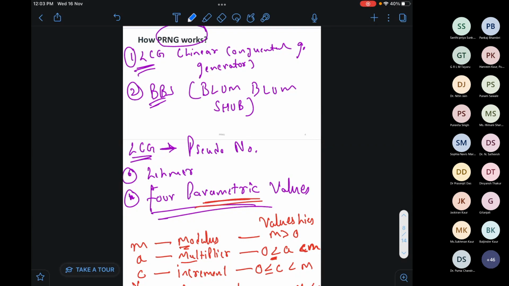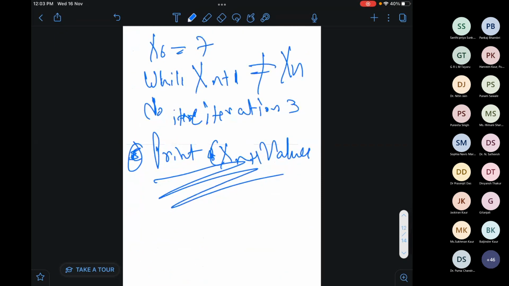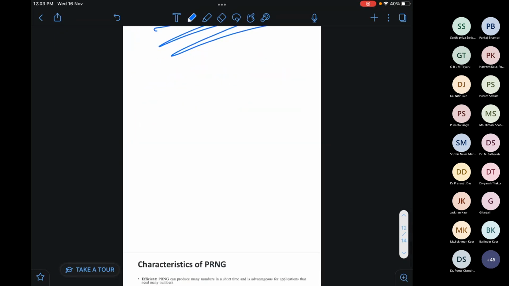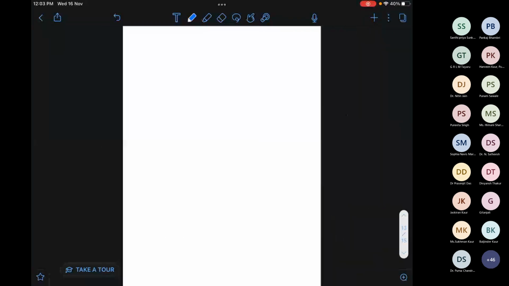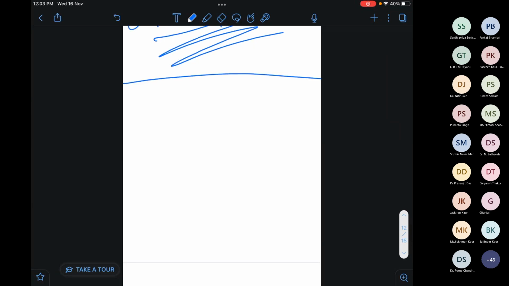So now after LCG, there is one more algorithm which we use, that is BBS, which is known as Blum Blum Shub algorithm. So this algorithm is a bit trickier. Okay, so please pay attention here. Now in the BBS algorithm, what we do in BBS,